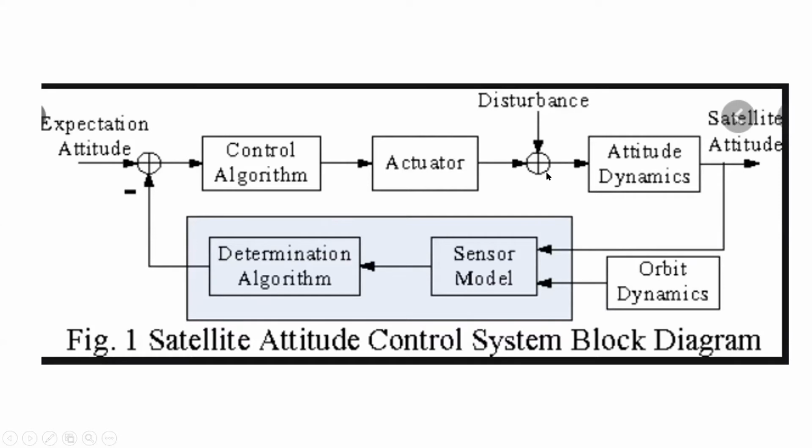Now, this combination of an actuator and the dynamics is actually the most efficient way of controlling your attitude, because it is saving your fuel, not only saving your fuel, but also keeping your satellite in orbit and not requiring it to be continuously monitored.